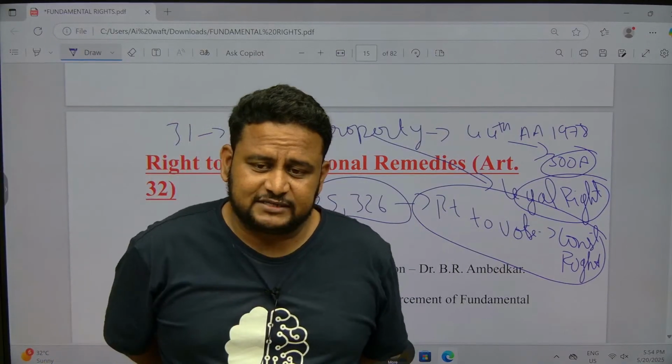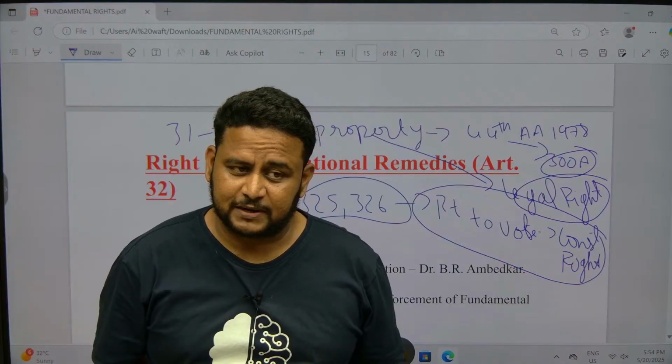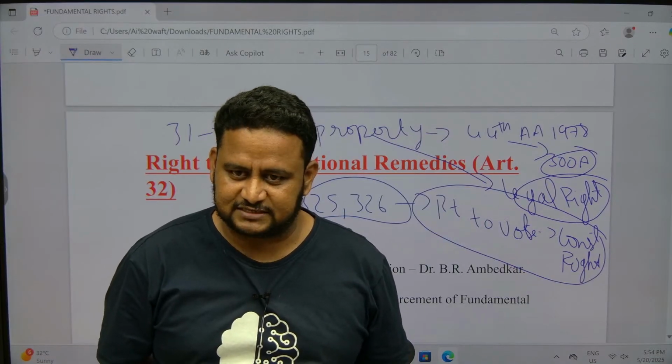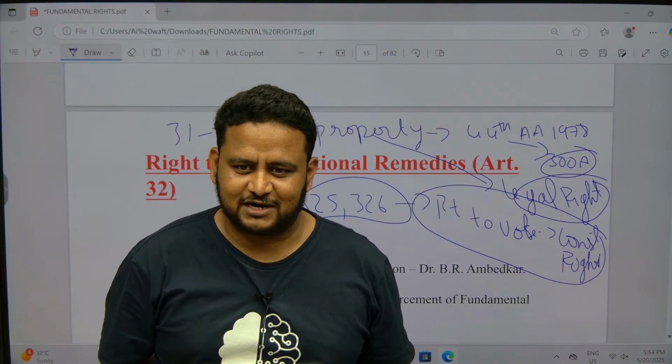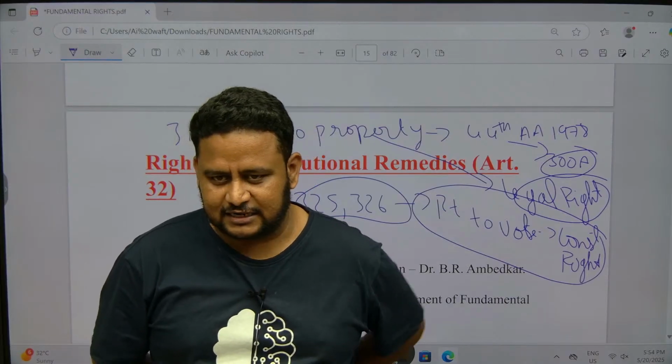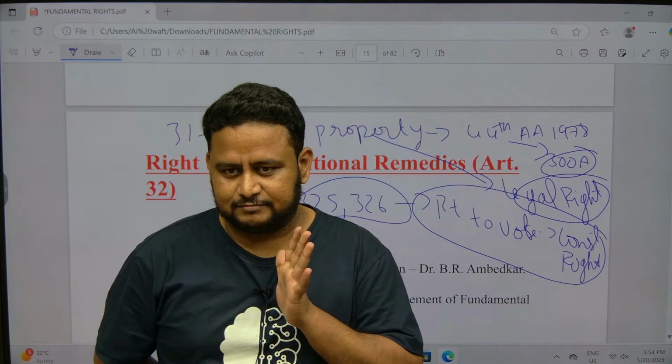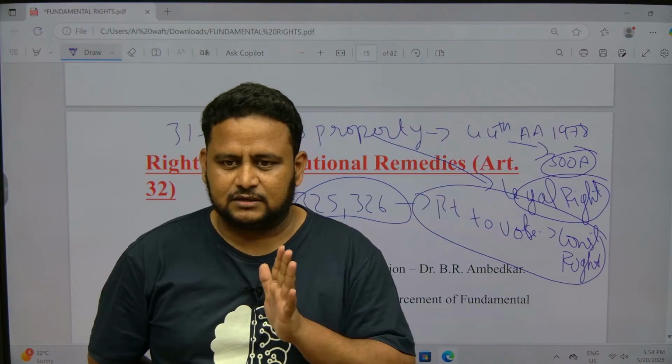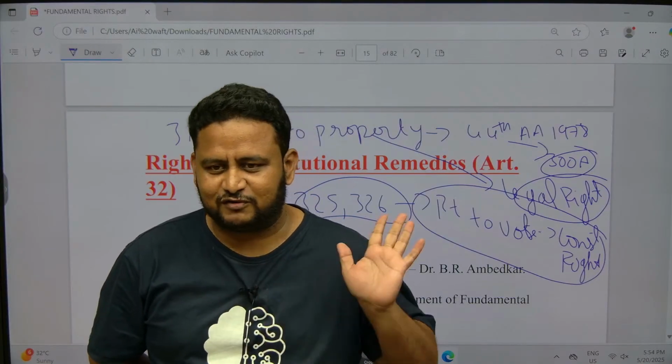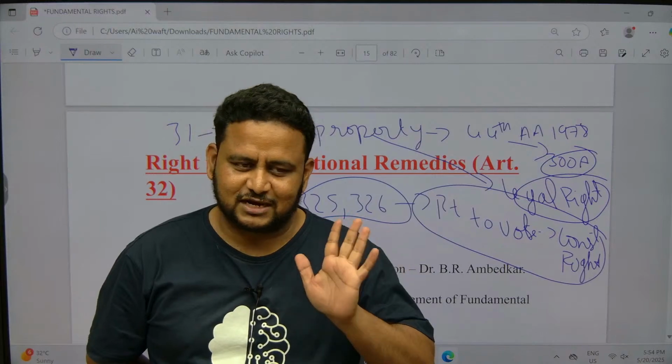And also, is the right to marry a fundamental right? It's not a joke. It has come in the exam. The right to marry is not a fundamental right. It is just a constitutional or legal right. You have to remember, it comes under the right to life. To live, you don't have to marry, no. So it doesn't come under fundamental rights.